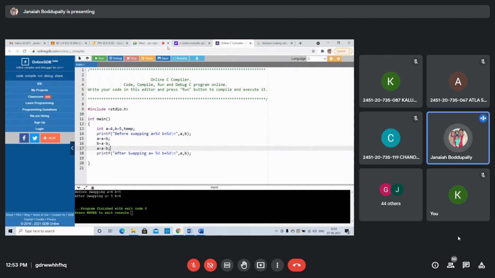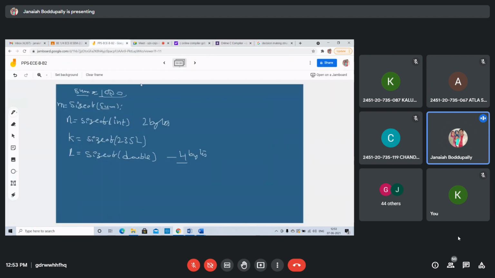I will show in the Jamboard. Yeah, swapping. Suppose A equal to 4, B equal to 5. I want to swap. After swapping, A should get 5 and B should get 4. A equals A plus B. What is the value in A now? 9. 4 plus 5, 9. A is having 9. Second statement, B equals A minus B. What is in B? 4, sir. 9 minus B value is